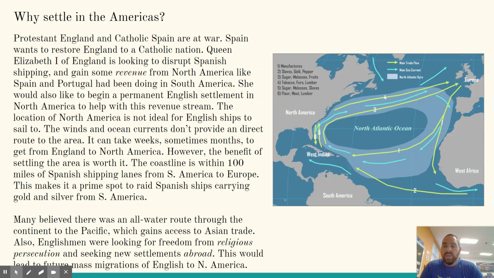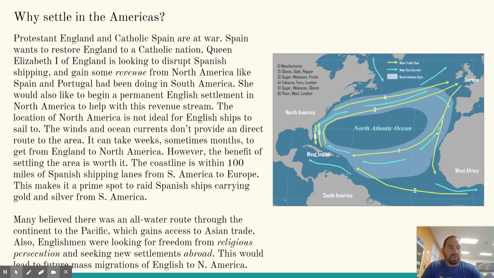The location of North America is not ideal for English ships to sail to. The winds and ocean currents don't provide a direct route to the area. You can take weeks, sometimes months, to get from England to North America. However, the benefit of settling the area is worth it. So if you look at the map over here on the right-hand side, here is England up here in the corner. Here's North America. The way that the wind and the ocean currents move, they don't move directly across the ocean. You can't really go in a straight line, right? Not yet, anyway.